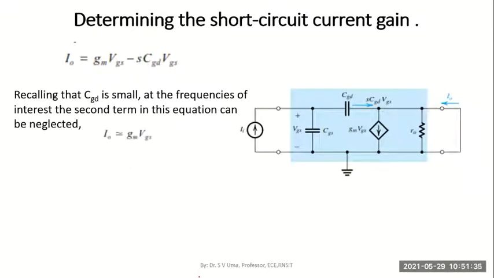It's a simple derivation. Here, how do I find the value of Io? If I want to find the value of the current coming here, I know the current going here is gm VGS, and the current coming in this direction is through this capacitor. So if I consider this gm VGS as the main current, then the current coming through this capacitor is given as SC into V.